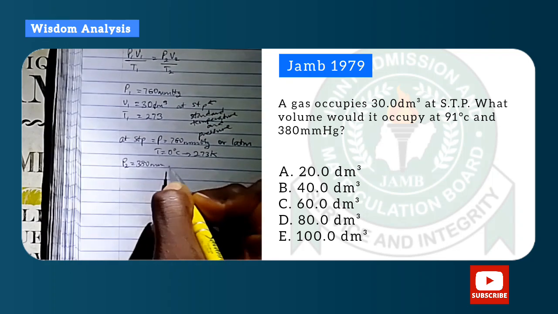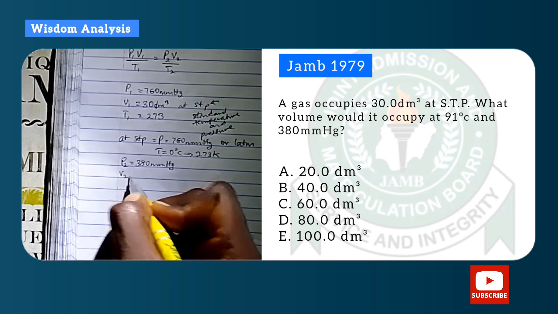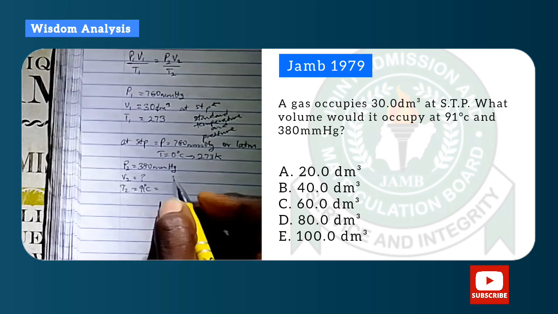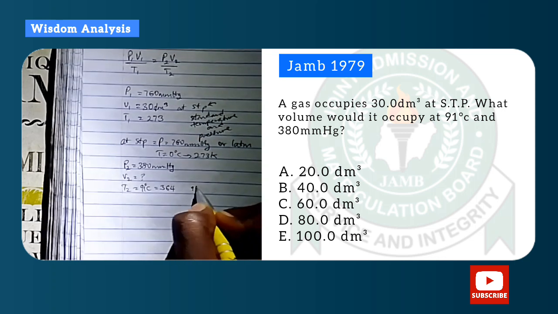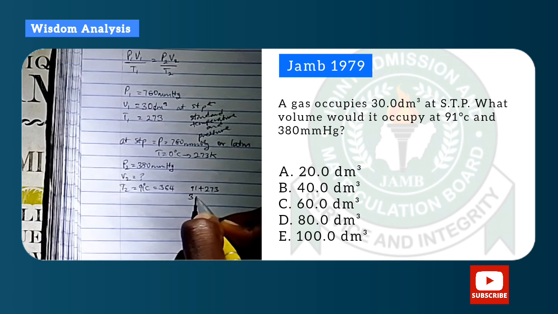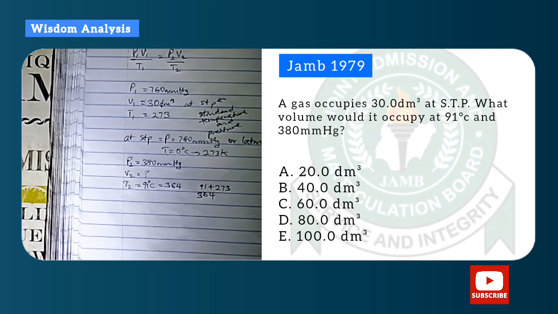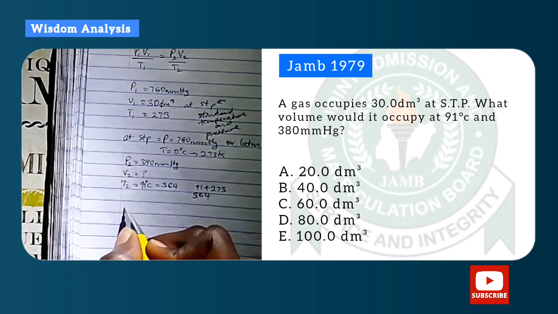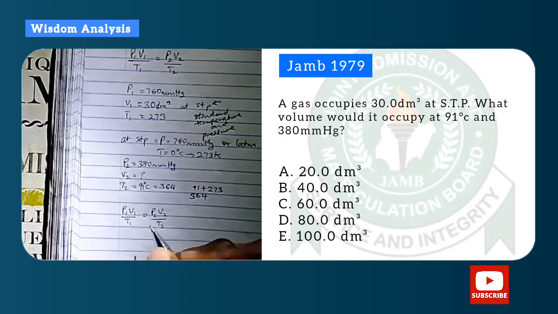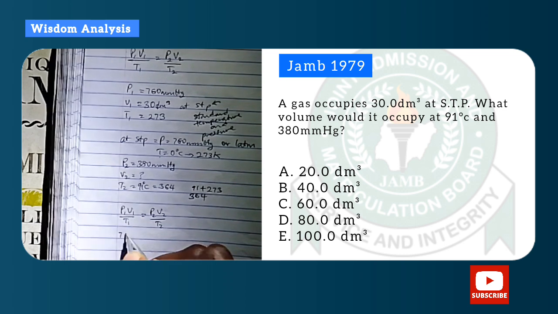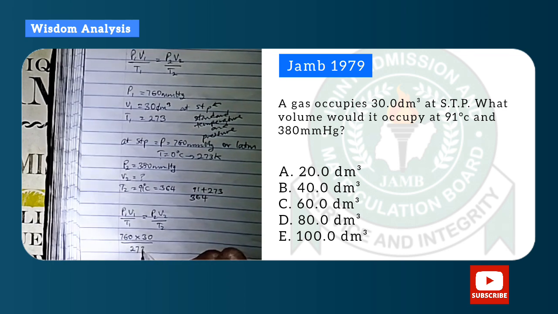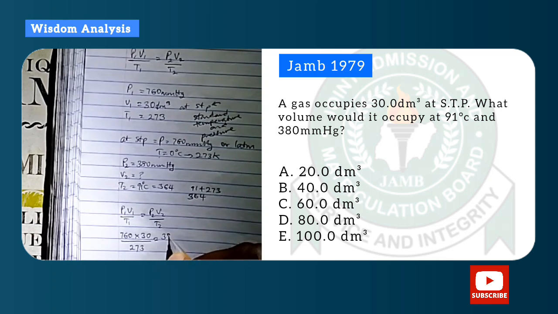Now they asked what volume it will occupy at 91 degrees Celsius and 380 millimeter mercury. So that will be P2 and V2. I convert 91 degrees Celsius to Kelvin by adding 273. Then I put it into the parameters to find the volume it will occupy, that is V2. By solving with normal mathematics, I will have my desired answer.